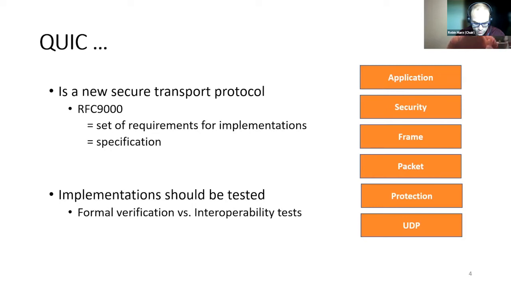In order to verify if an implementation behaves as expected, the standard method is to proceed to interoperability tests, which consist of having several peers from different implementations communicate and see if it works. The main problem with this approach is that it does not allow highlighting the requirements of the RFC that are not met by the implementation by producing an interesting test suite. A solution to this problem is provided by Kenneth McMillan and Leonard Dzeik in a series of works that allow formally specifying a protocol through a formal verification tool called Ivy.